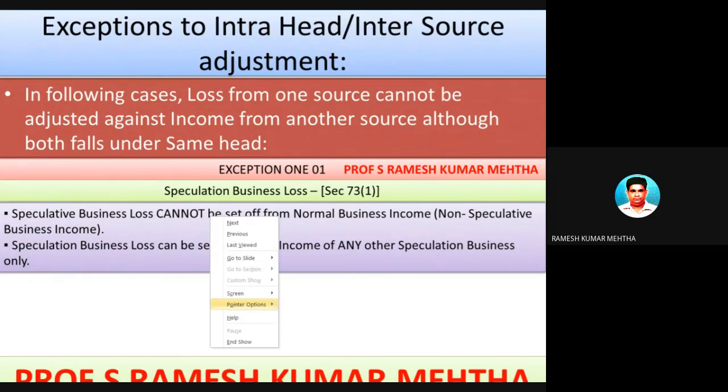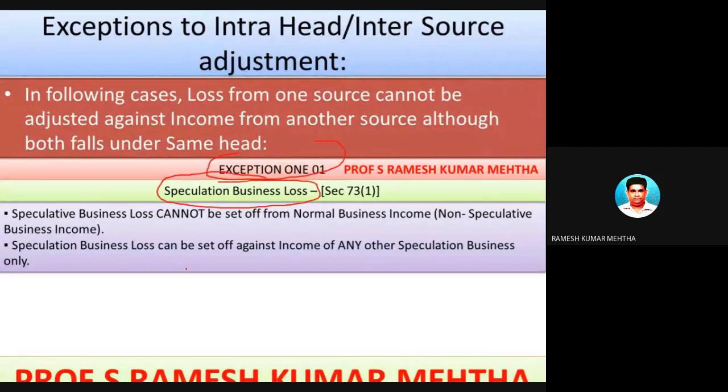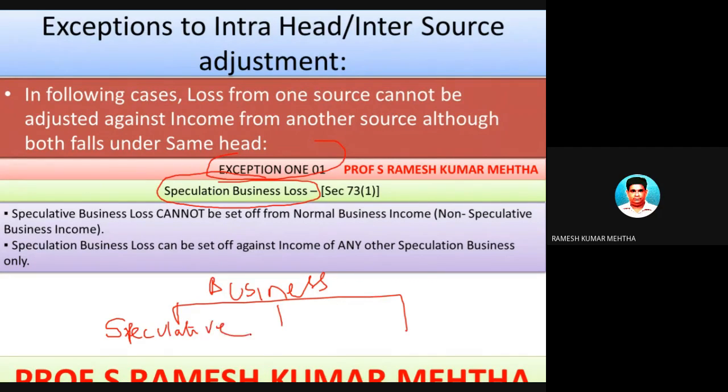The first exception is speculative business loss. There are three types of businesses which can be mentioned under this particular topic. These are, one, speculative business, two, non-speculative business, and the last one is specified business.